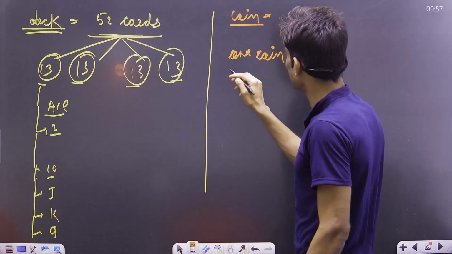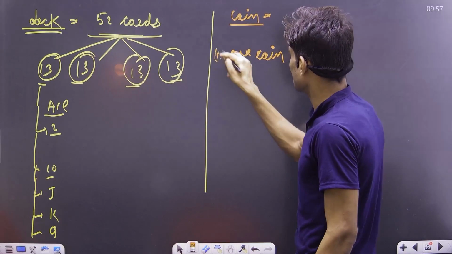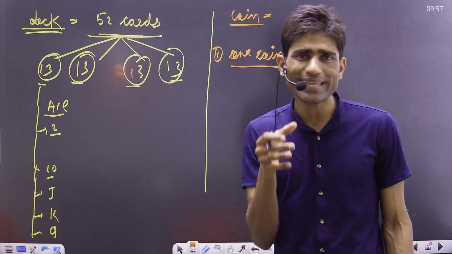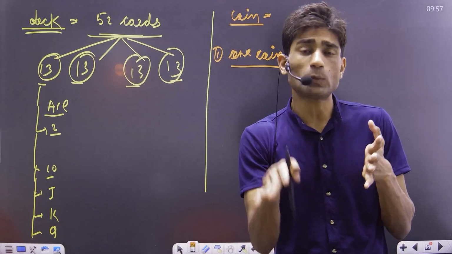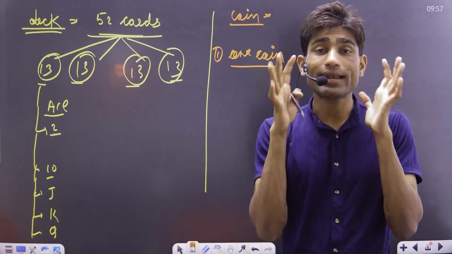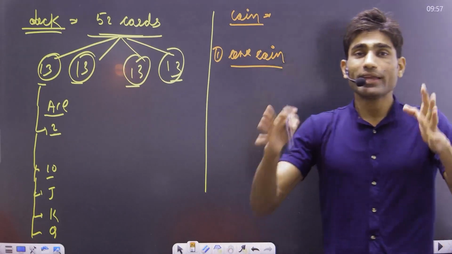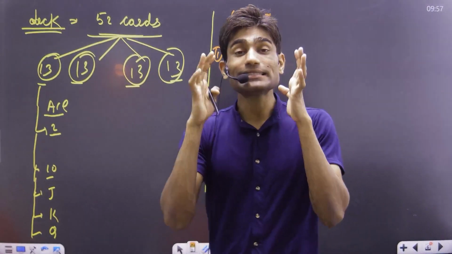Let me consider one coin first. We'll go for only one coin at the beginning, then we add a second coin, a third coin, and we see what the possible outcomes are. If I toss a single coin,